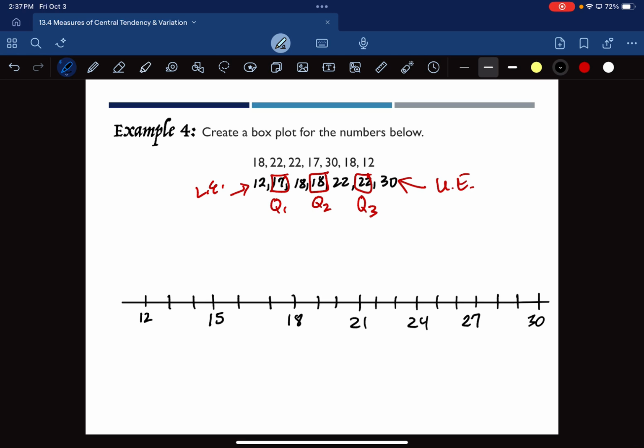Okay, the 5 values that I identified, I'm going to put a dot above them on this graph. I identified 12. I identified 17. I identified 18. I found the 22 in that list and the 30. So there's a dot. They're not on the line. They're above the line, but at that value. Okay? On the outside, you're going to connect the dots like this. They should be straight. They're not going to be perfect, but they're close.